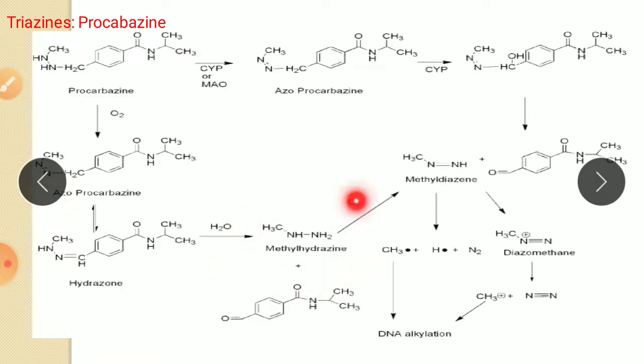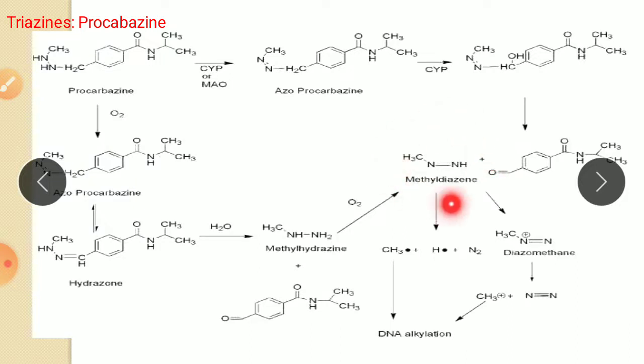So it is a formation of two same products. Again, methyl hydrazine after oxidation means one hydrogen is removed from this nitrogen, one hydrogen is removed from this nitrogen, and formation of a bond, that is a pi bond. So it forms the same product, methyl diazine. So it is a methyl diazine, the same product is formed.